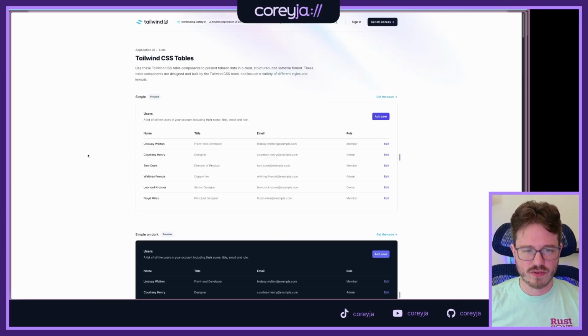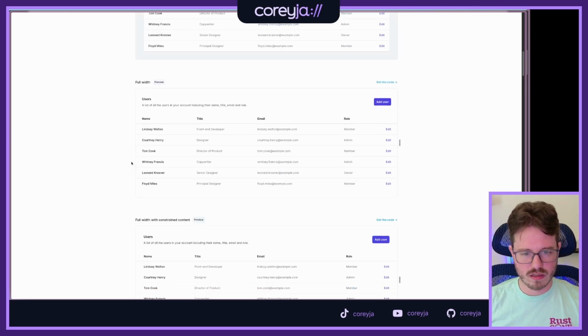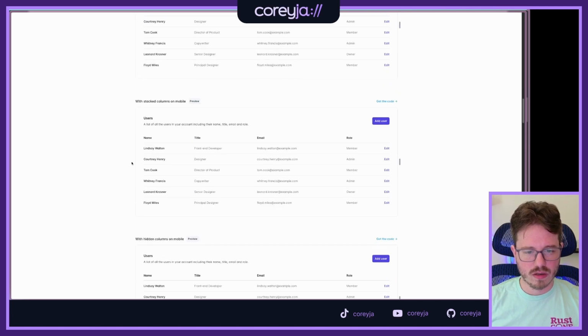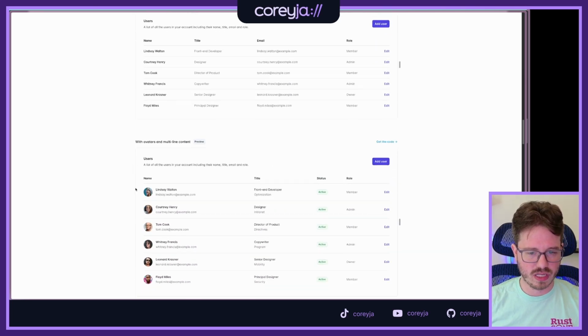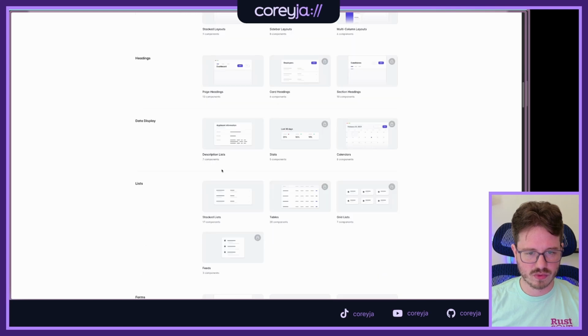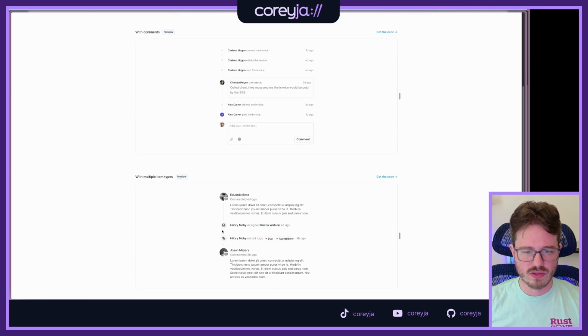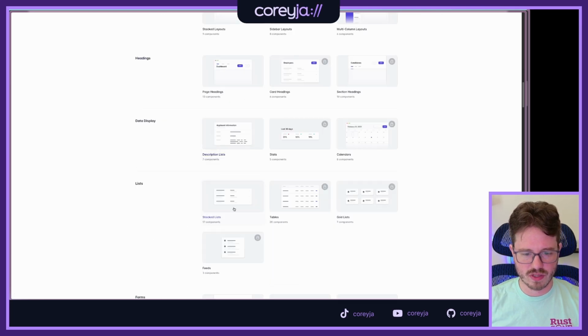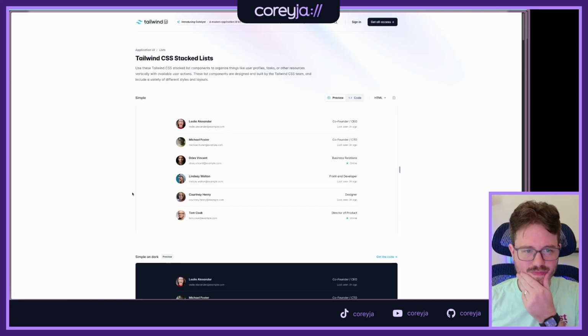But let's see what they have for tables. A leaderboard like table also makes a lot of sense. I guess maybe we can just make it as a little table with avatars and multi-line content. I do like with avatars. We're going to try to do that. That's going to be based all on GitHub things. What's a feed look like? These are kind of nice too. They don't really fit with what I'm doing though, so I think I do probably just want either a stacked list or a table.